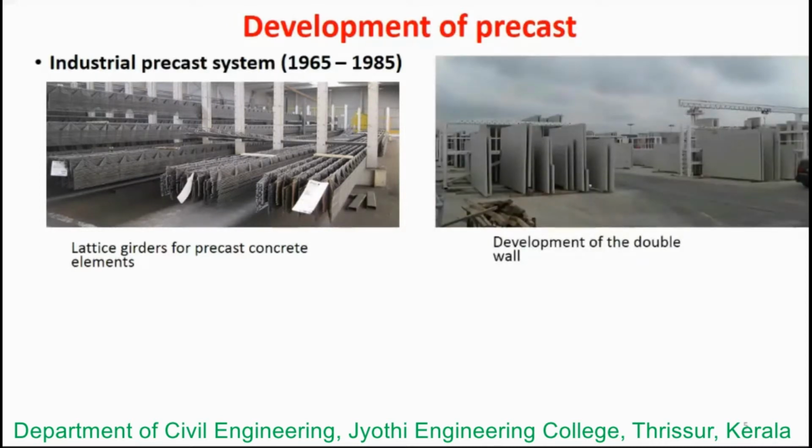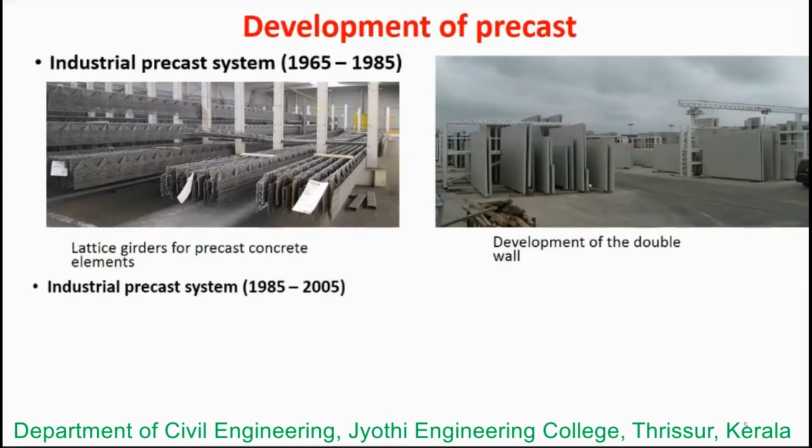Next, the development of the double wall took place. In the further development, there was a need to optimize the building process and cut down the work at the building site. That was their main intention, along with increasing the quality of the product and the buildings. So in the years between 1980 and 1985, the half precast wall, also called a twin wall, was invented and introduced in the market.